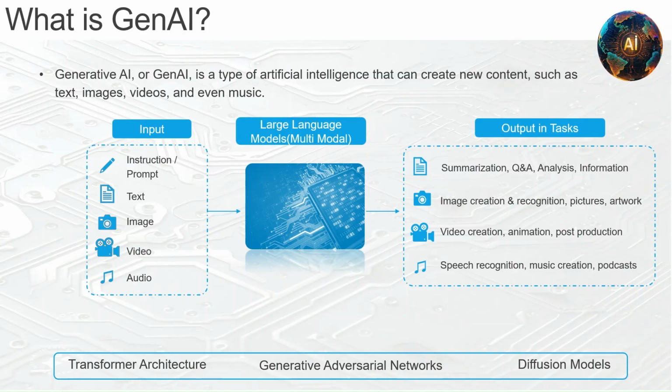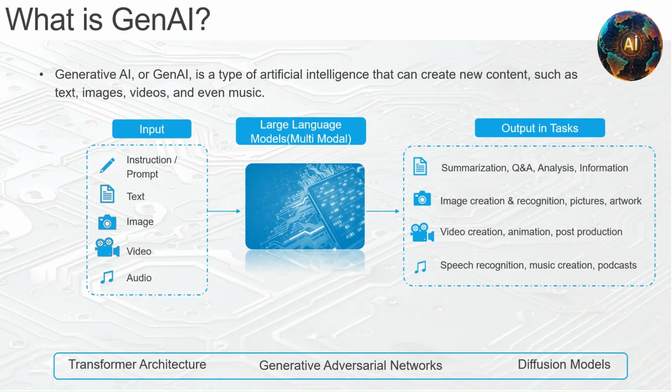Now, LLMs are not only good at understanding and generating text, but also understanding and generating images and videos as well. Hence, GenAI models are called multimodal models, not only large language models, due to their ability to understand different modes of information.